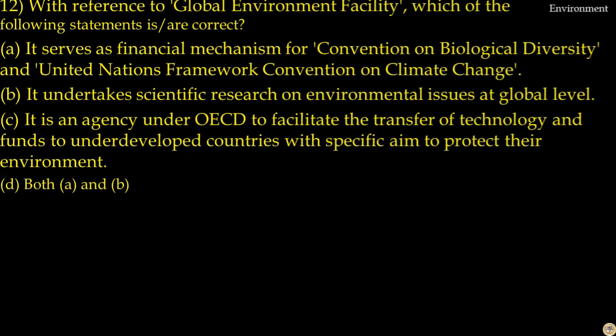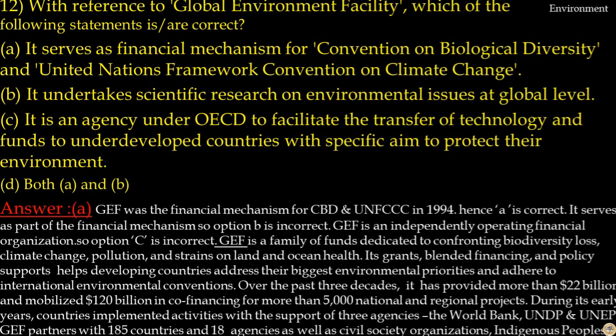Question number 12. With reference to Global Environment Facility, which of the following statements is or are correct? It serves as financial mechanism for Convention on Biological Diversity and UN Framework Convention on Climate Change. That is correct. It undertakes scientific research on environmental issues at global level. It is incorrect. It serves as part of financial mechanism. It's an agency under OECD. That is incorrect. It's an independently operating financial organization. So, your answer to this question is option A.